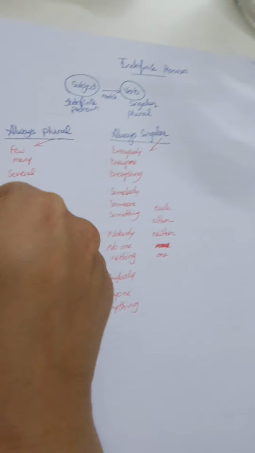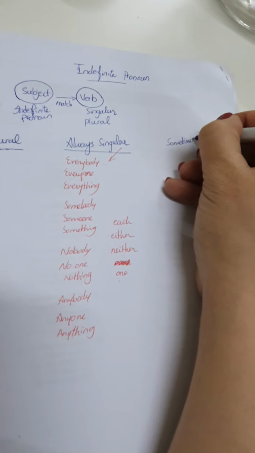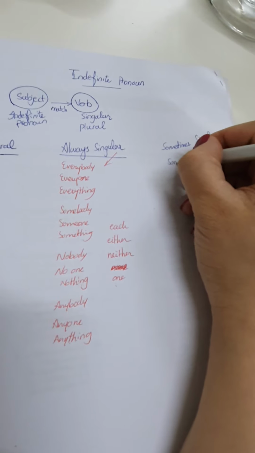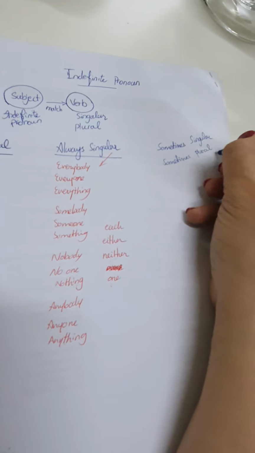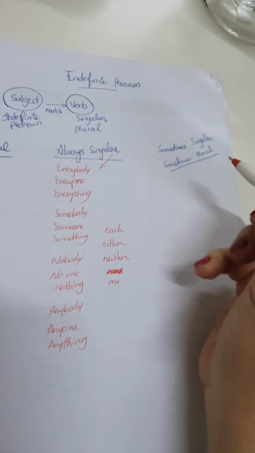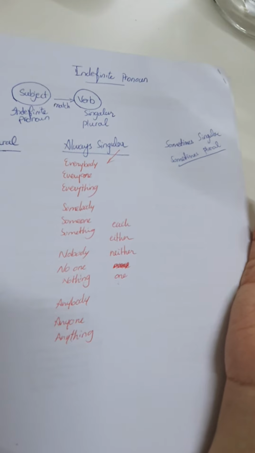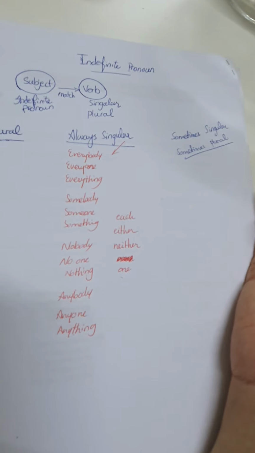The problem is in the ones that are sometimes singular, sometimes plural. What can I do? Actually, they are known. You can also make a song for them and it is easy to know them.